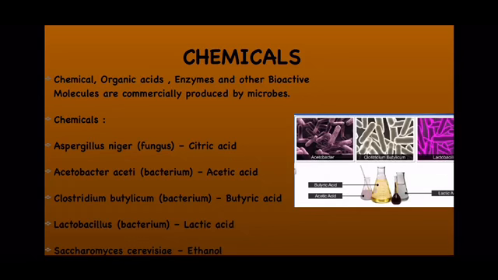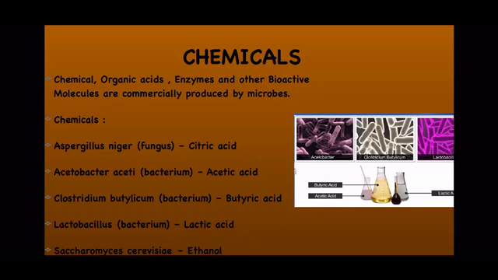So what types of chemicals are produced by microorganisms? Aspergillus niger, you know children, is a fungus and it produces citric acid. Citric acid, you know, is present in citrus fruit, but here we are artificially producing citric acid by Aspergillus niger, and citric acid is used as a very important preservative for many items.